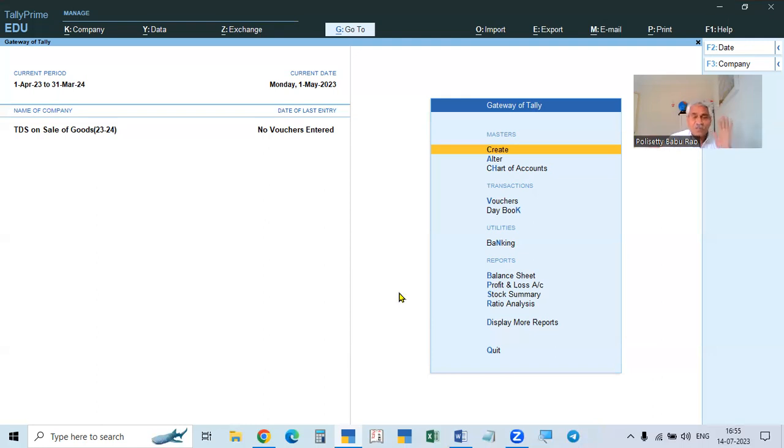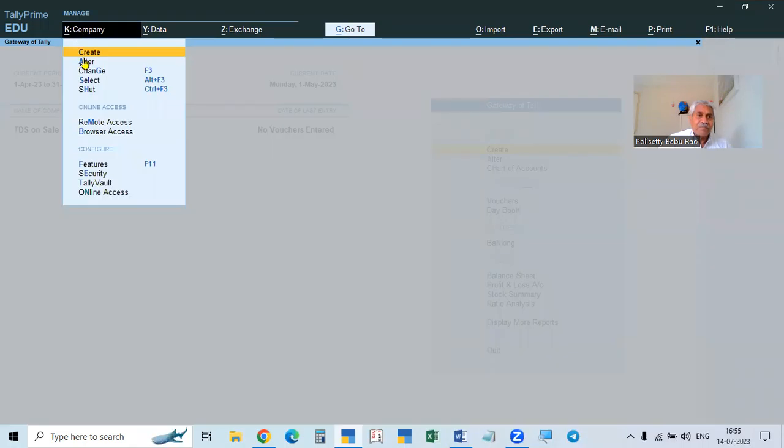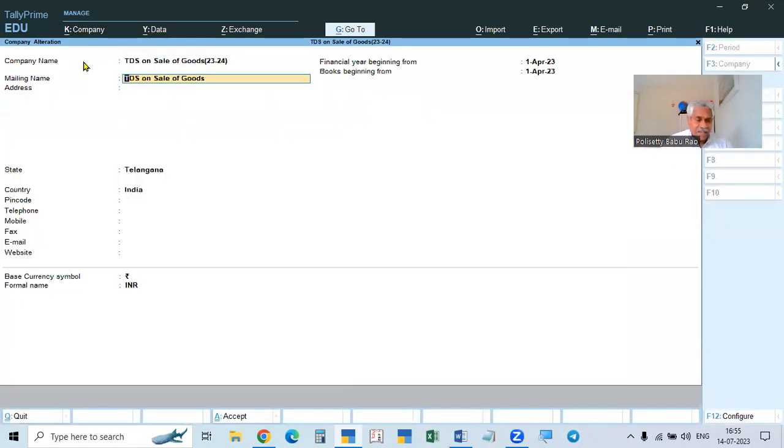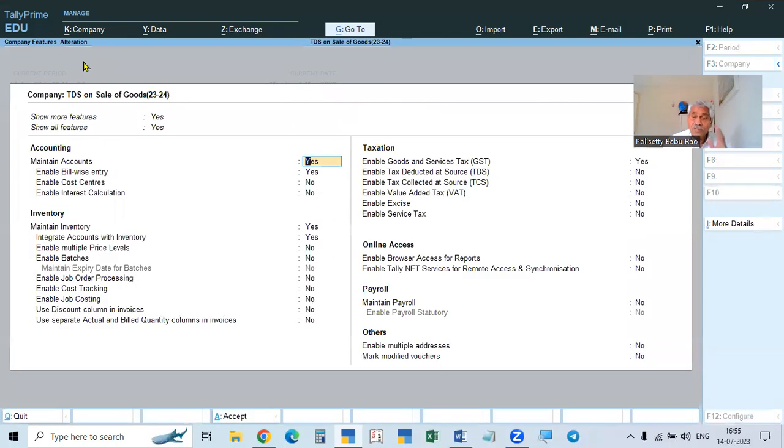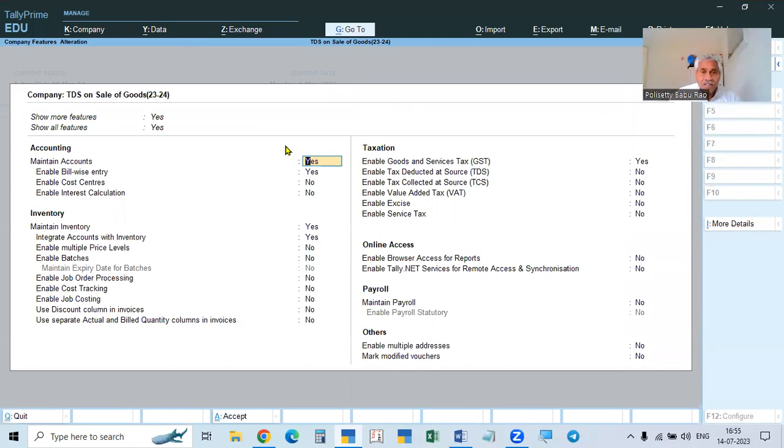So we'll go to his books here, TDS on sale of goods. Here, if you go to create a new company, company creation is the same. After creating the company, or for an existing company, we go to the F11 features by pressing F11. Now here you see all the settings are okay.